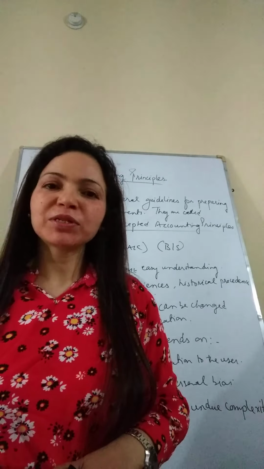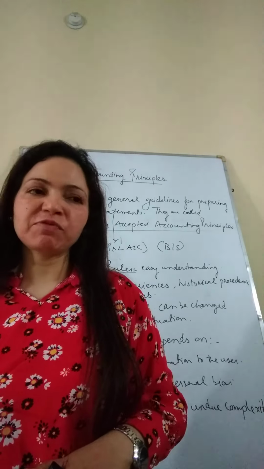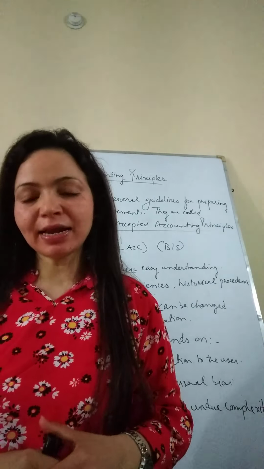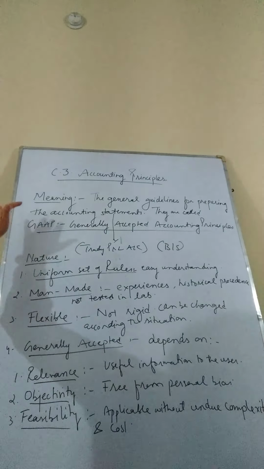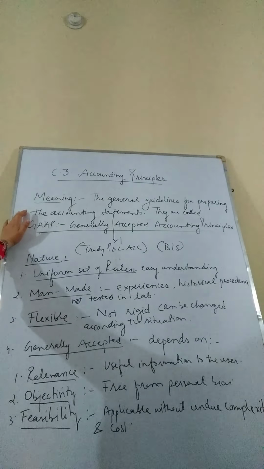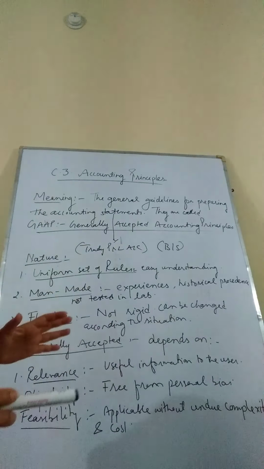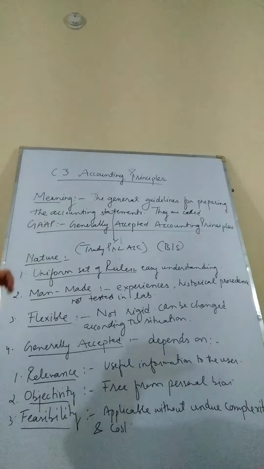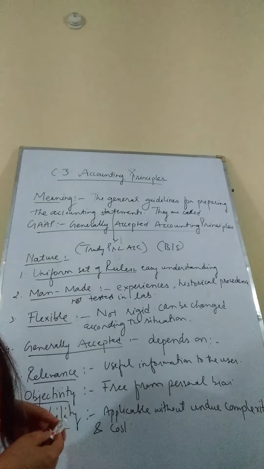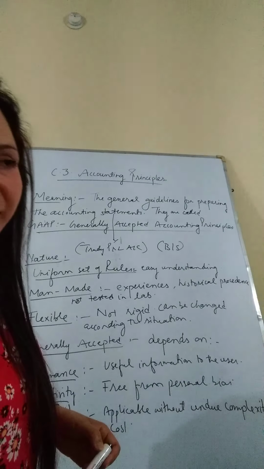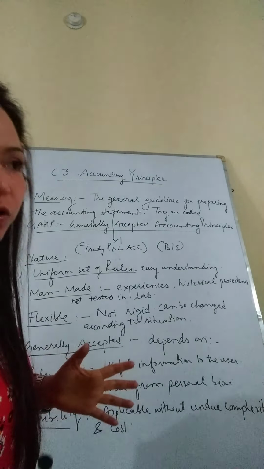Today we are going to start with chapter 3, accounting principles. So first we'll go with the definition of accounting principles so as to make you understand what they are about. Meaning of accounting principles: these are the general guidelines for preparing accounting statements. General means which can be easily applicable everywhere. These are the general guidelines or rules which are to be followed while making the accounting statements. Accounting statement means the books of accounts.